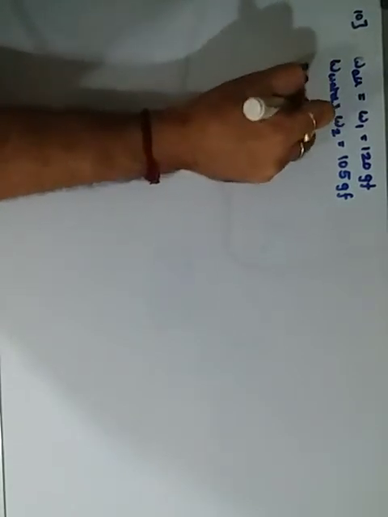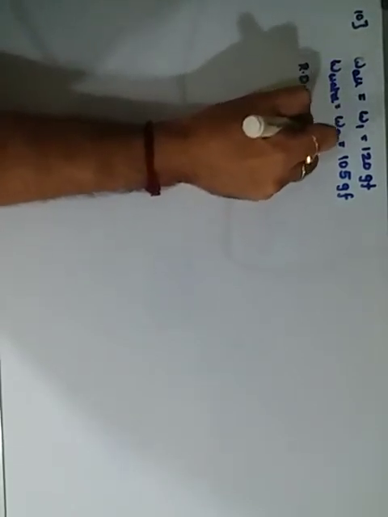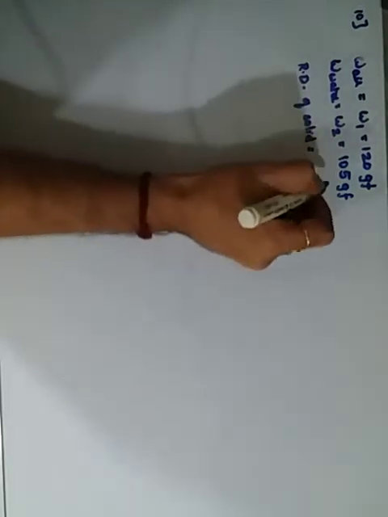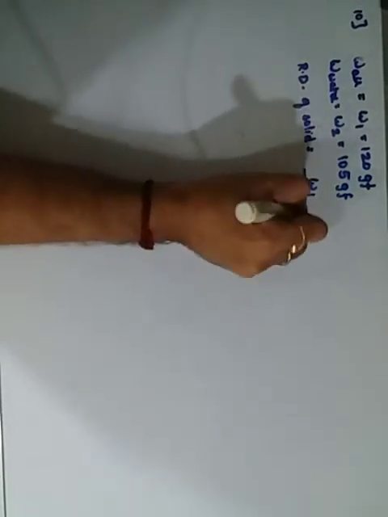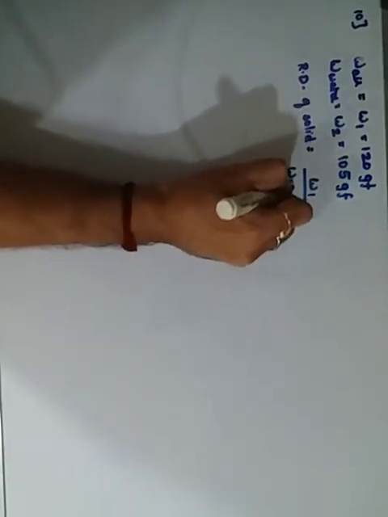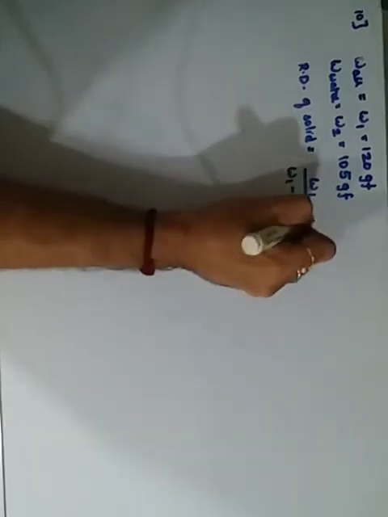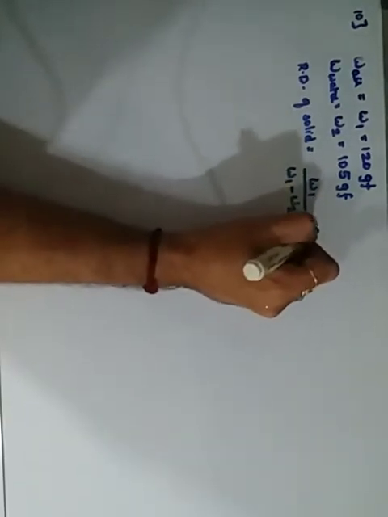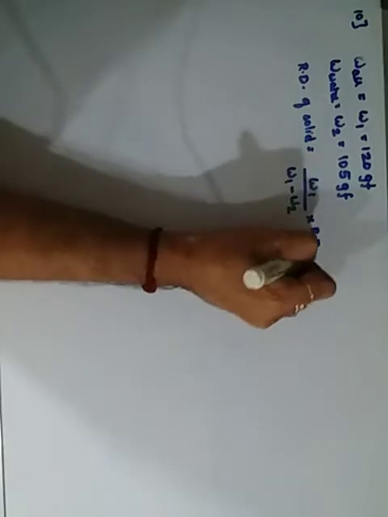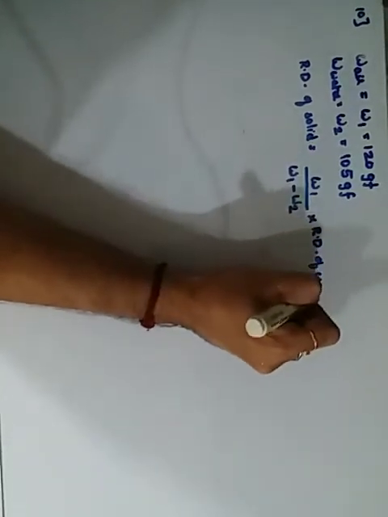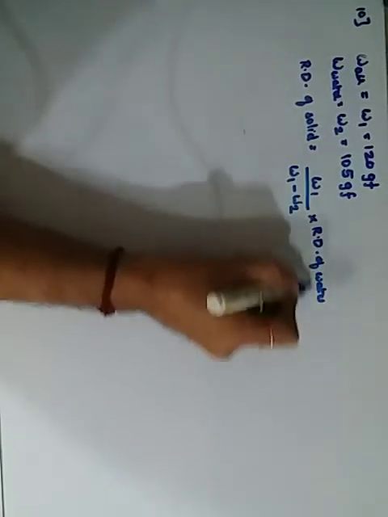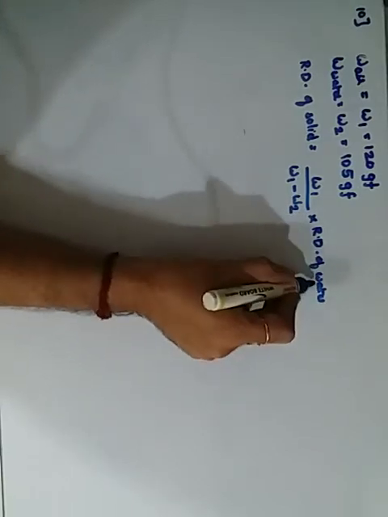Simple, direct formula. The relative density of the solid is equal to W1 upon loss in weight, that is W1 minus W2, into the relative density of water. But it is 1, that's why most of the time we don't write this. But if it is another liquid, we have to mention it.